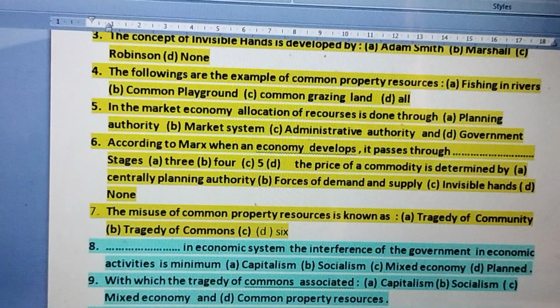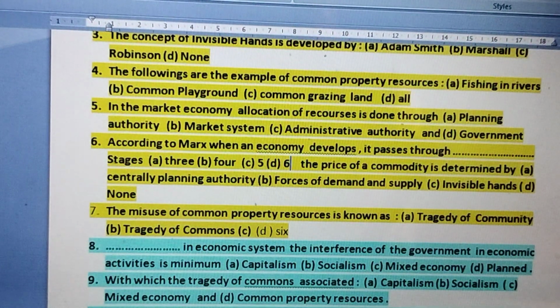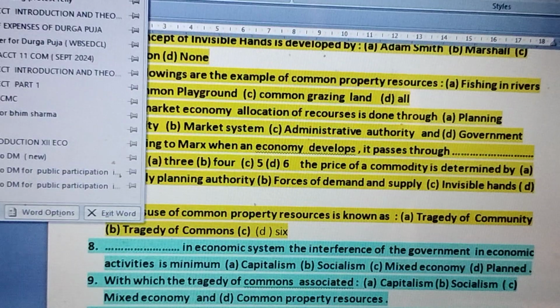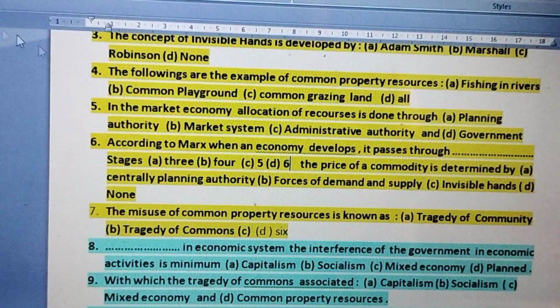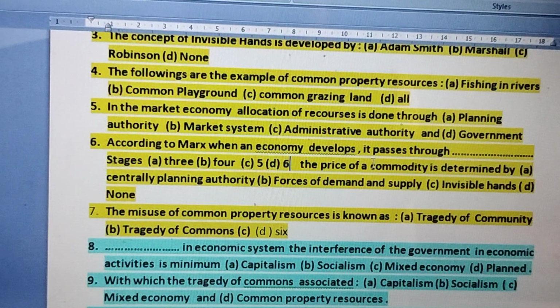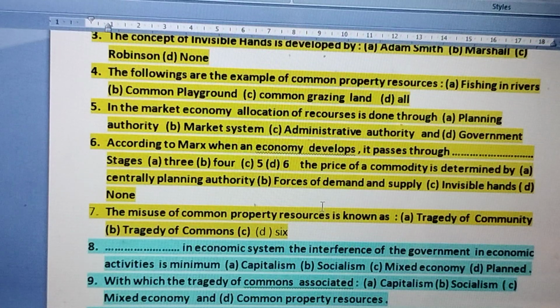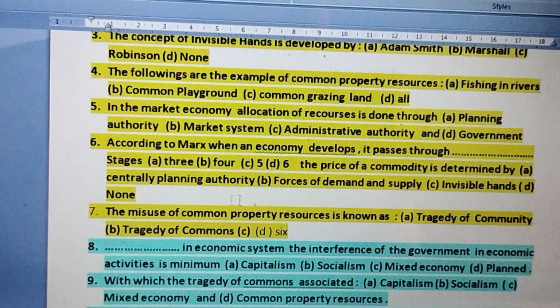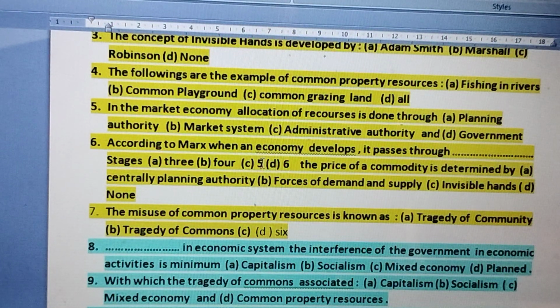I'm really sorry. As I prepared this content just now, I had made some mistake and I'm correcting it. So according to Marx, when an economy develops, it passes through, it's definitely 5 stages.